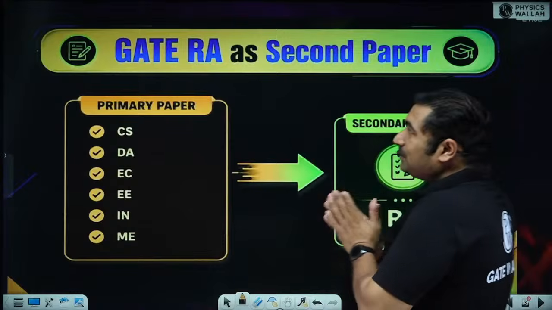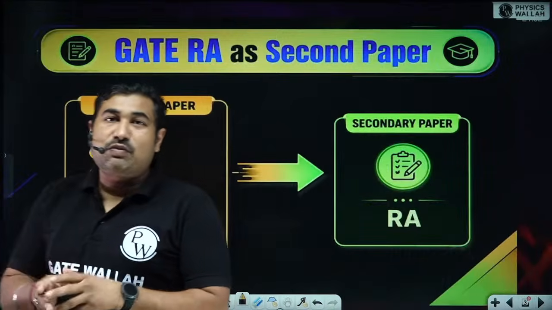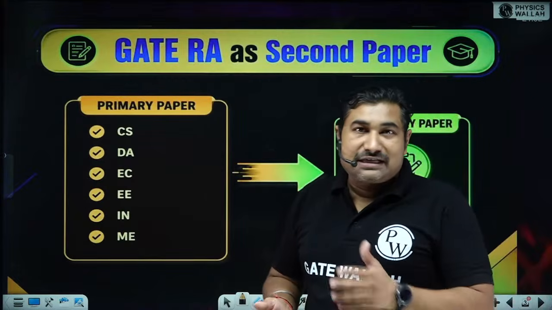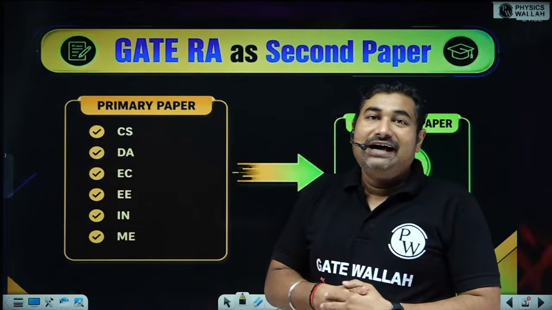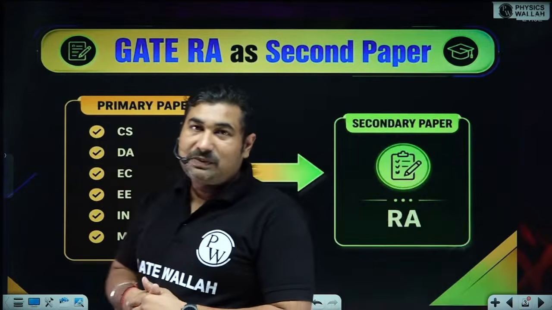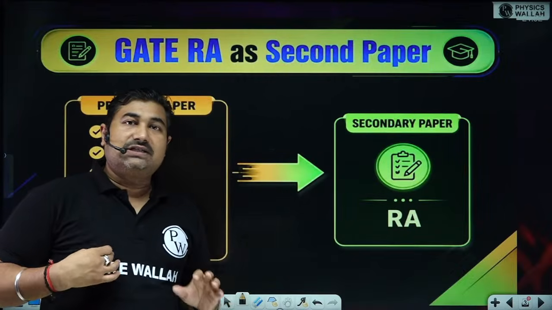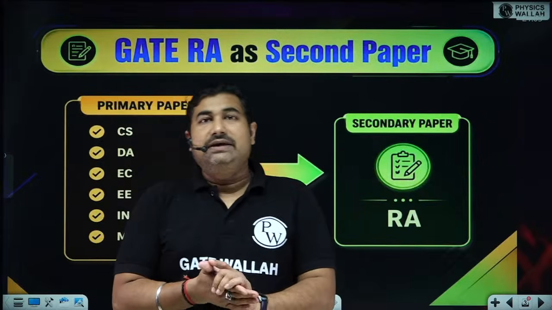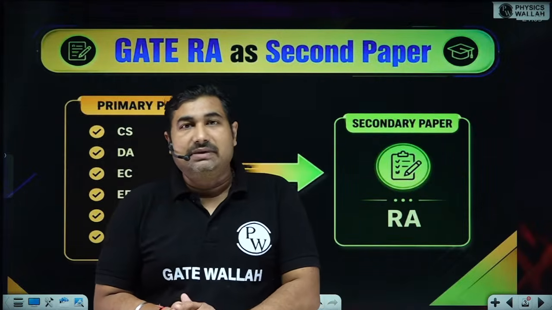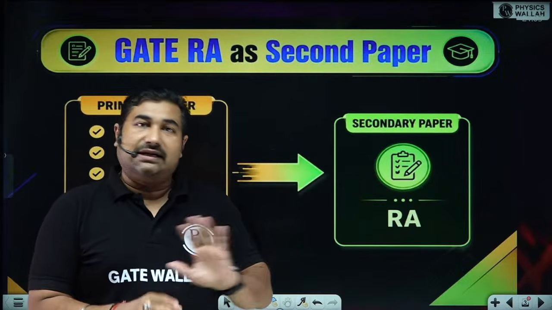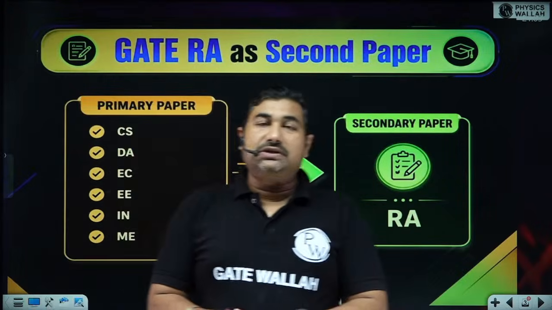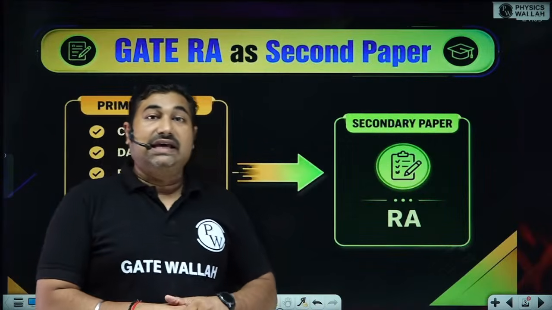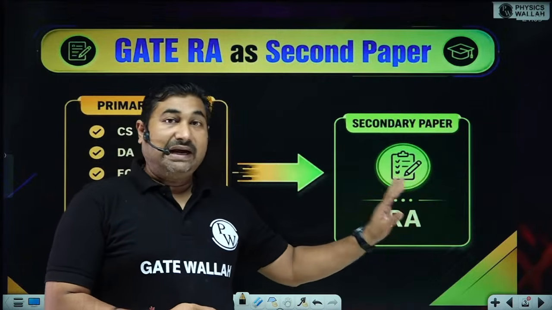Now, please observe first. The first question arises: sir, I have done my B.Tech from this or that branch, so am I eligible for this RA branch or not? So please see, if someone is going to opt for paper 1, then there is no restriction. Anyone who did any B.Tech in any stream can go with paper 1 as RA. There is no restriction for that. So those students who did their B.Tech in mechatronics and others are asking again and again, sir, whether we can attempt or not. Yes, you can, by taking it as paper 1.